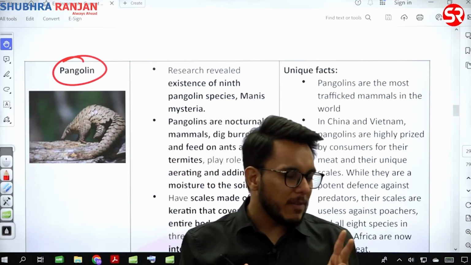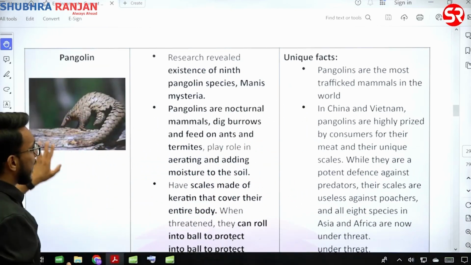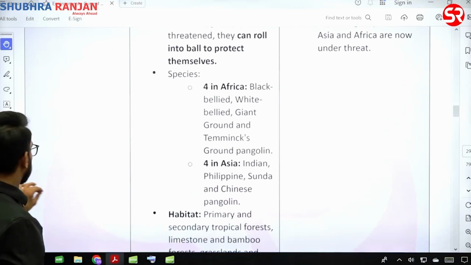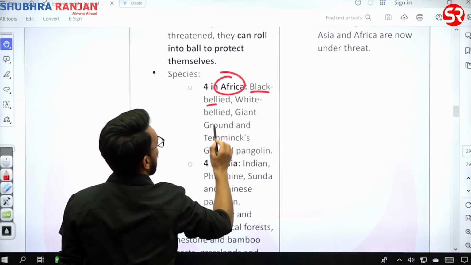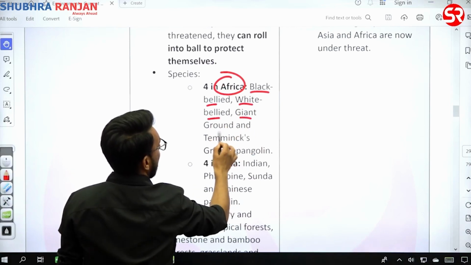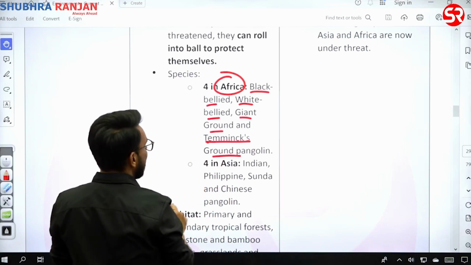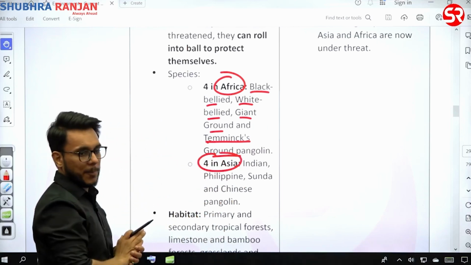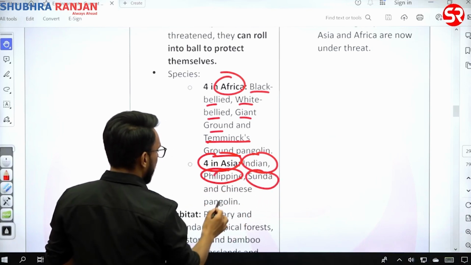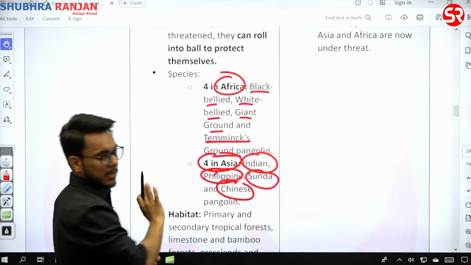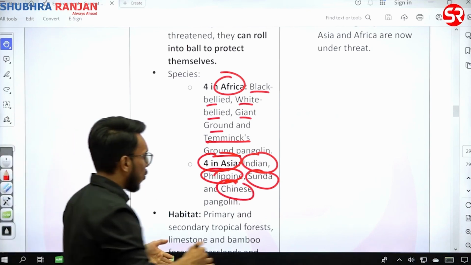Now, actually, when we talk about pangolins, there are 8 species of pangolin. 4 species of pangolin are found in Africa. That is black-bellied pangolin, white-bellied pangolin, giant ground pangolin, and the Temminck's ground pangolin. Within Asia, we have 4 varieties of pangolin. That is Indian pangolin, Philippine pangolin, Sunda pangolin, and Chinese pangolin. 4 varieties of pangolin we find in Asia. Okay, now what happened?